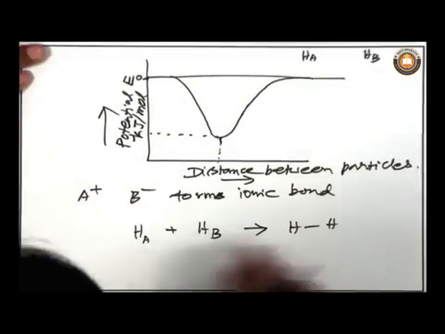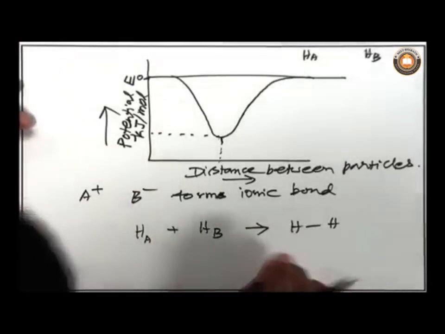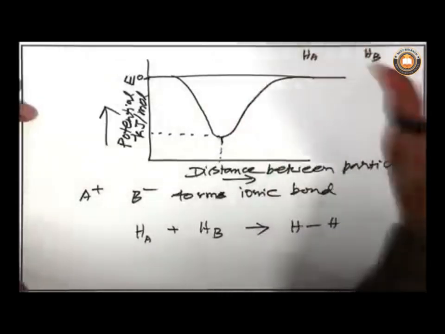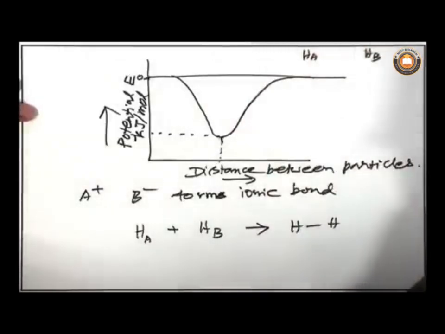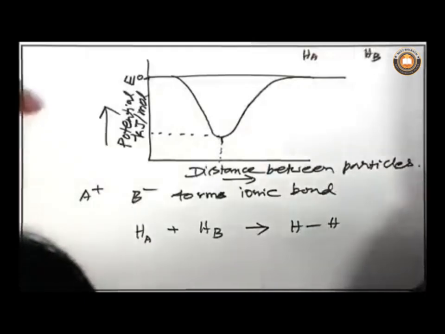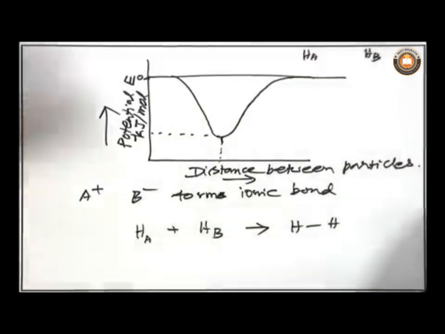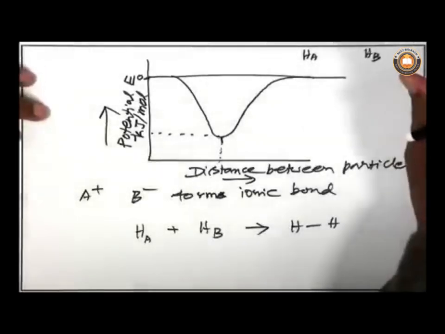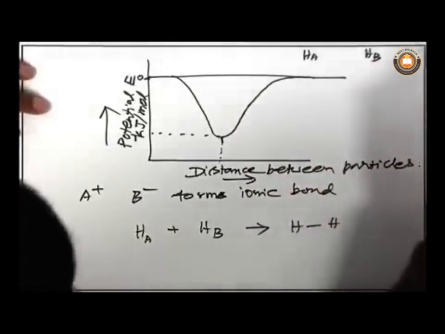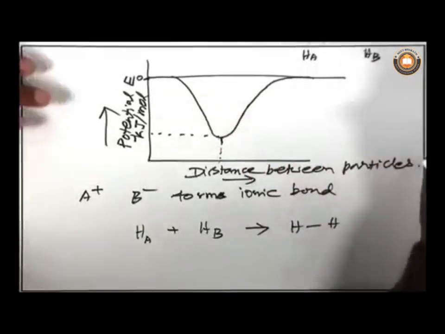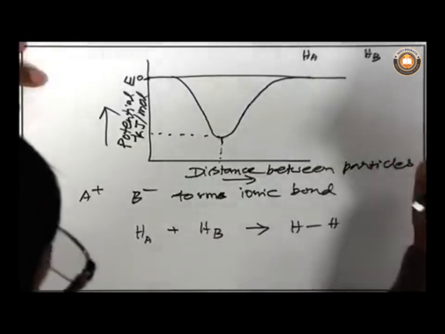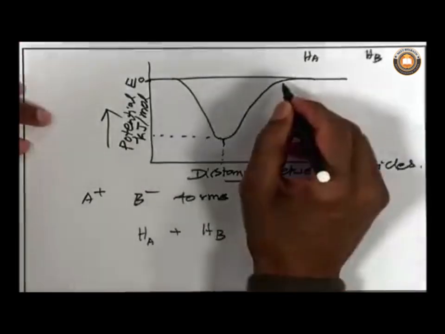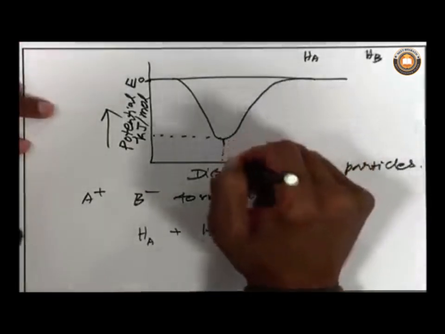So, two hydrogen atoms combining to form a molecule can also be explained by this electrostatic model. This is a very general way of treating chemical bonding, although there are very good theories that exist, and we will see that later on, but one can look at the bonding by this model as well. It gives some general idea about chemical bonding. As you can see here, the energy is decreased at this distance.